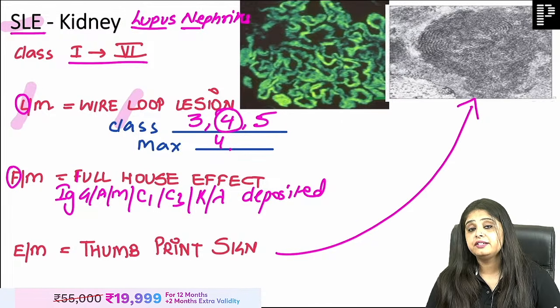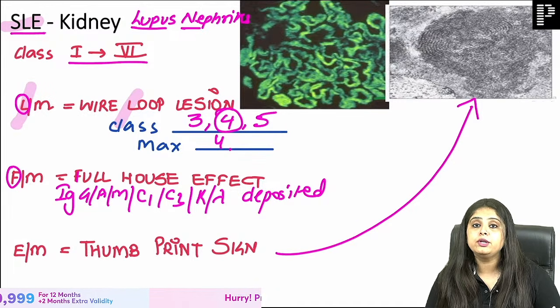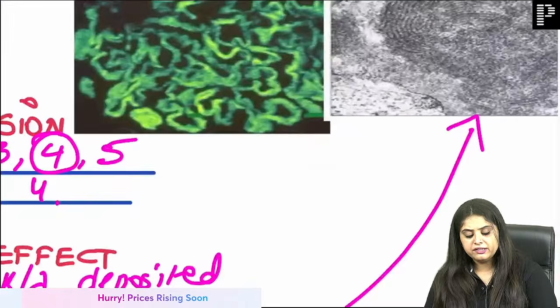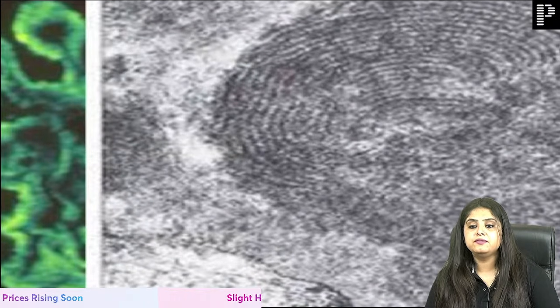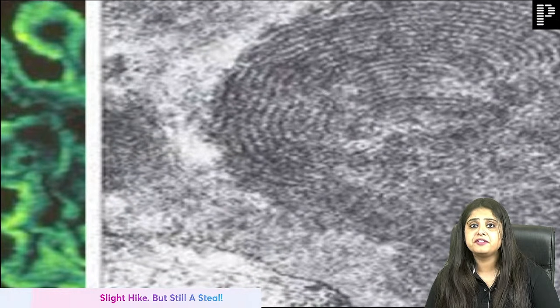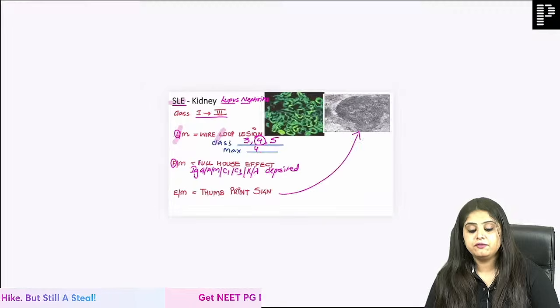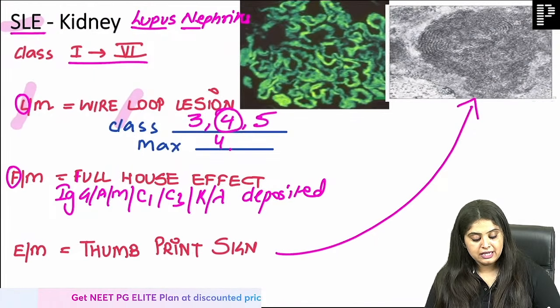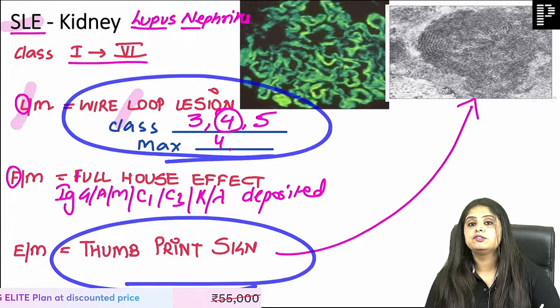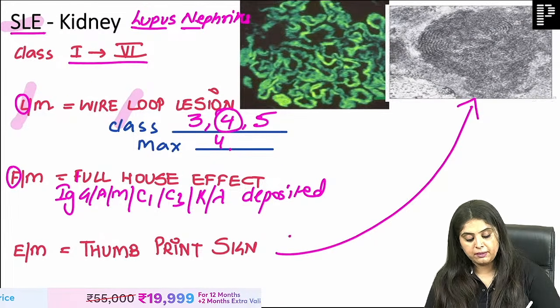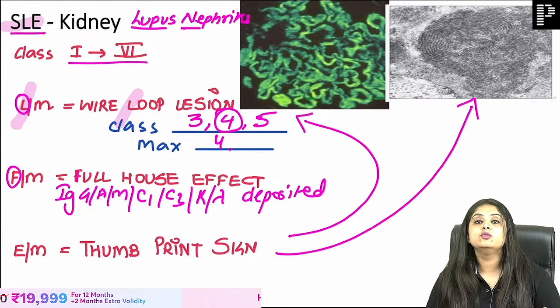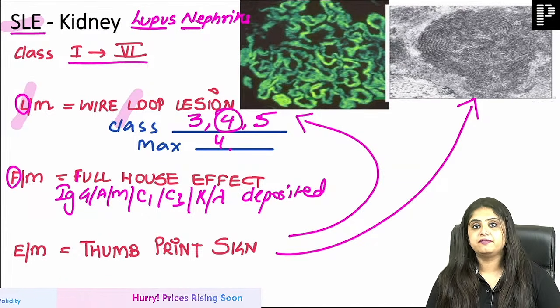Now if in INI-CET, imagine they don't want you to mug up and they want you to answer कि अच्छा है क्या, what is this thumbprint sign that you are seeing? I mean, even a non-medico can probably tell this is a fingerprint. But then what is it indicative of? Thumbprint sign is nothing but the same wire loop lesion if you see it under an electron microscope. So thumbprint sign is nothing but a wire loop lesion only seen on a black and white microscope.